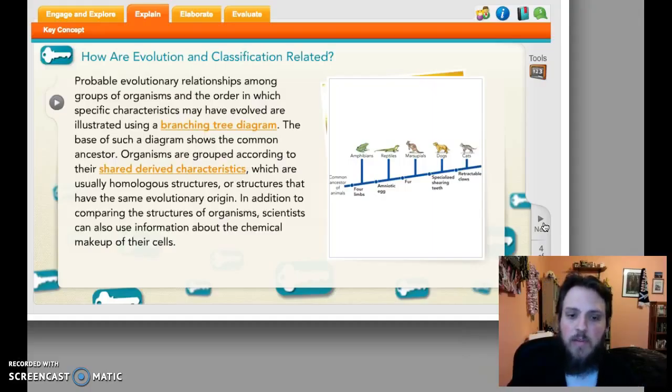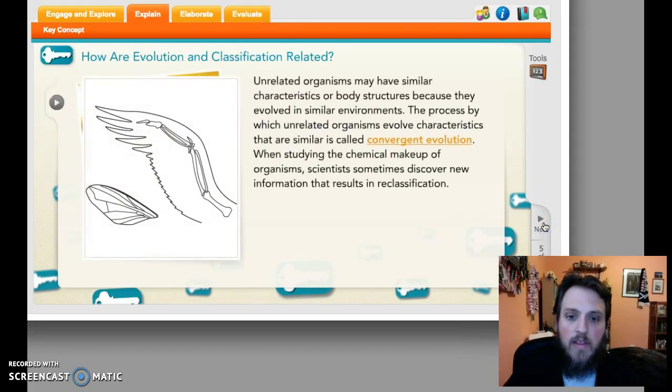In addition to comparing these structures, scientists also use chemical makeup of cells to help figure out how closely related two things are. So when we're classifying, we use shared derived characteristics and the chemical makeup of cells to figure out where things belong. Sometimes, though, like I told you, human hands and whale flippers have very similar bones, but human hands and monkey hands have similar bones because they came from the same place. They do the same things.